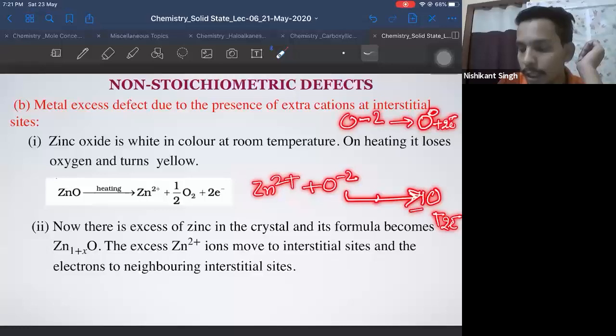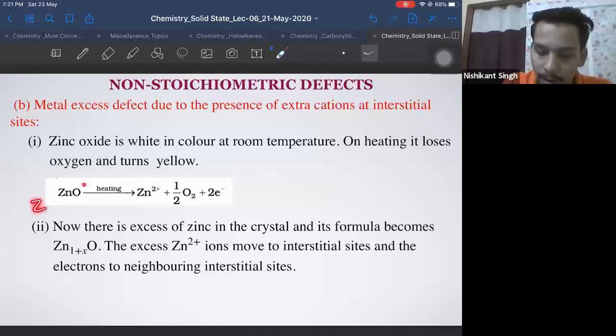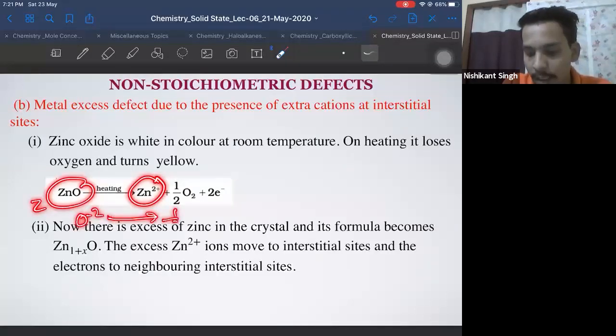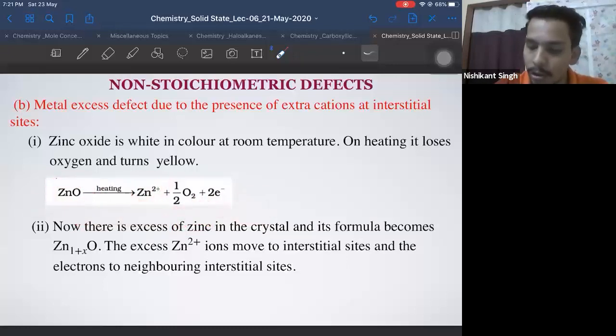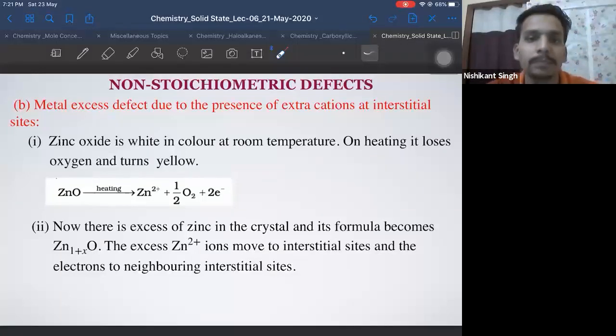O can also be written as half O2, correct? So basically what we are saying is that the Zn2+ of zinc oxide remains as it is, and O2- has been oxidized to O2. Here you have 2 extra electrons, here you have 0 electrons. Where are those 2 extra electrons? Those 2 extra electrons are lost. And this is also the oxidation of oxide to half O2. This O2 will leave the mixture as soon as it is formed, correct?